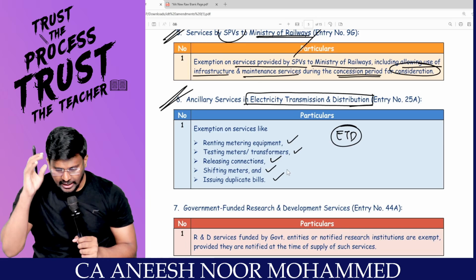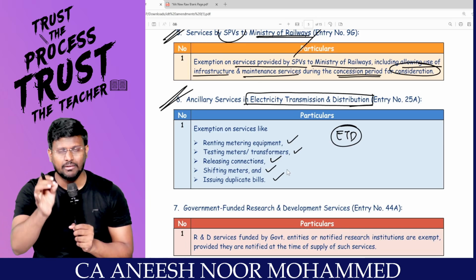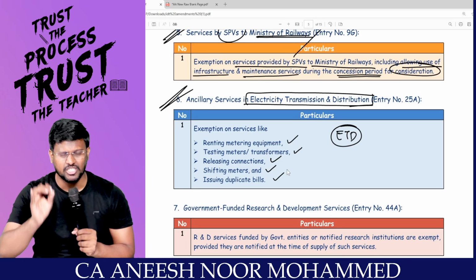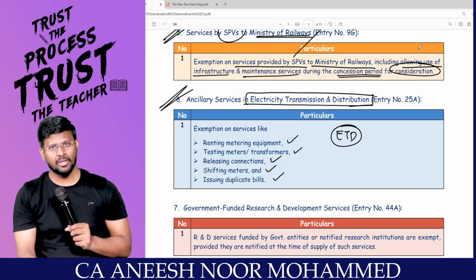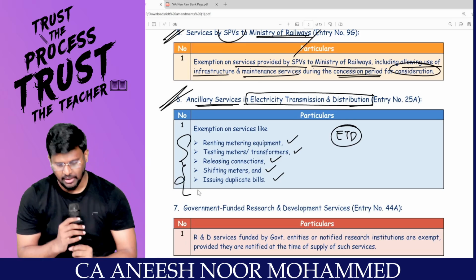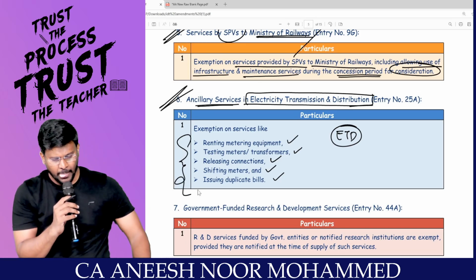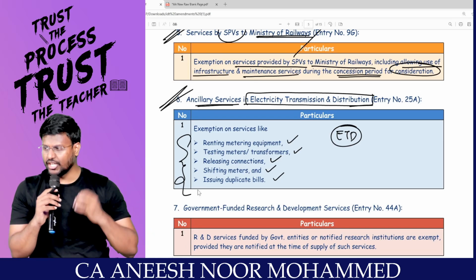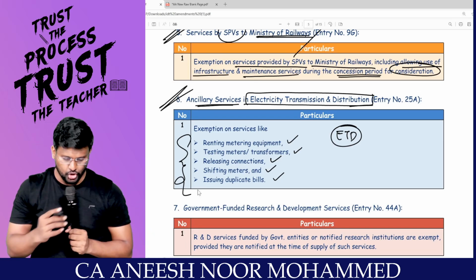Because electricity transmission distribution utility, we all know that, sir, transmission or distribution by a transmission or distribution utility are exempt from GST. To that, now they have added ancillary services, additional support services such as renting metering equipment, testing meters, transformers, releasing connection, shifting meters and issuing duplicate bills are now exempt from GST.